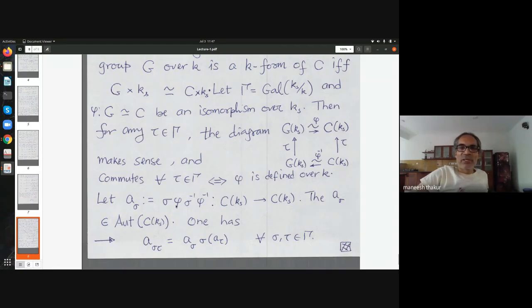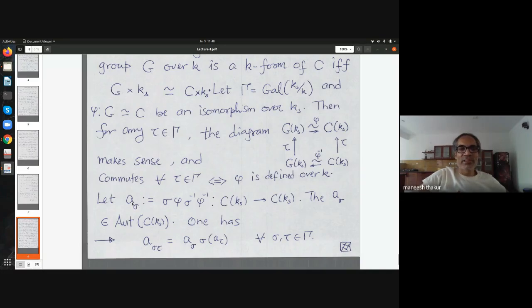In other words, if I look at the commutator of sigma and phi, let's call that A sub sigma. Sigma is a Galois element, and this is an automorphism of the Ks points of C. This is really the obstruction.